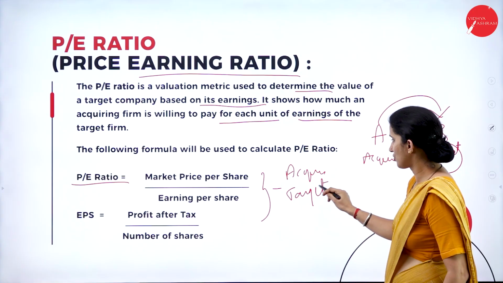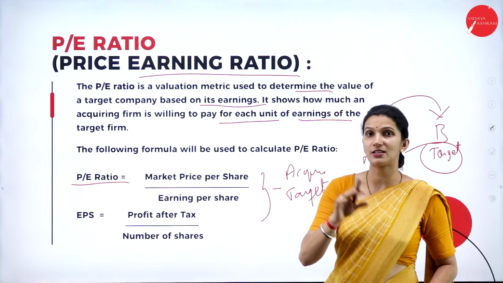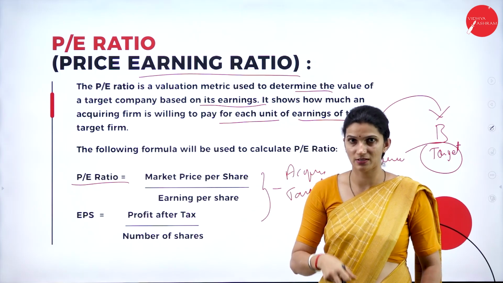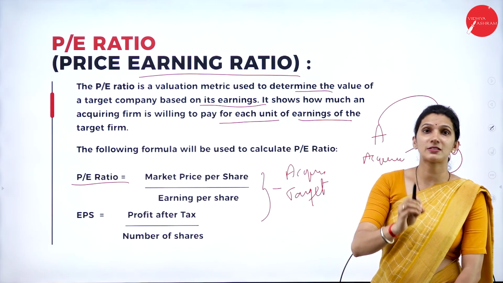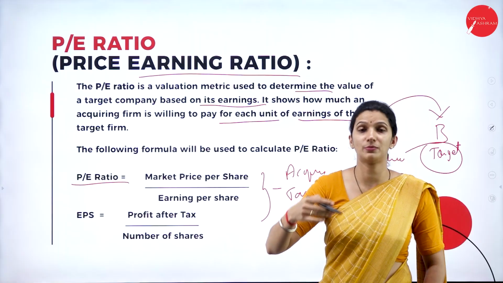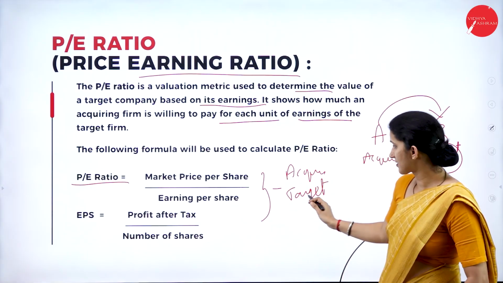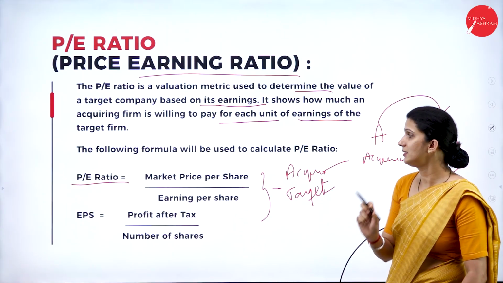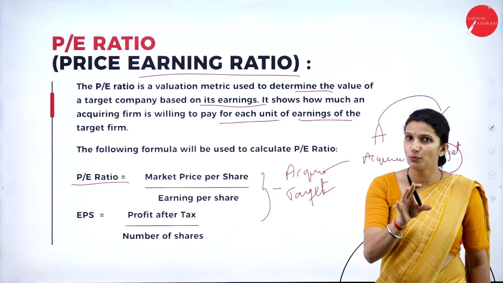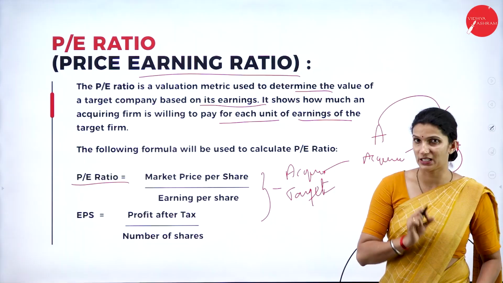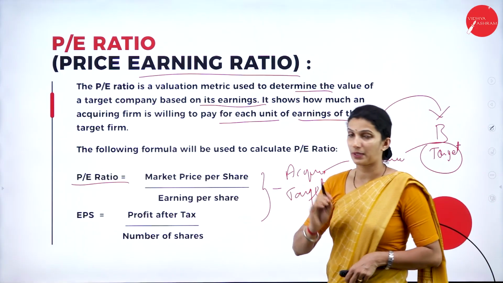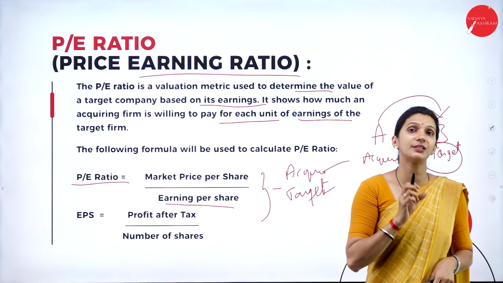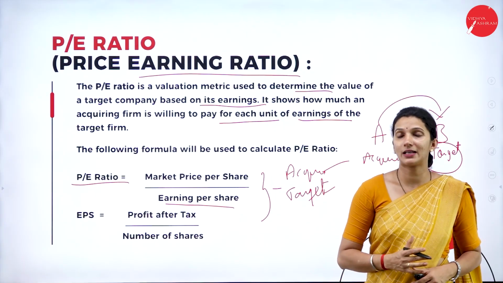So usually you will use two terms. One is the acquiring company, the company which is going to absorb or take over another business, and the target company, the business which is going to be merged or taken over. So the PE ratio is calculated for both the acquiring company and the target company. The formula is market price per share divided by EPS, that is earning per share. So how do we calculate EPS?